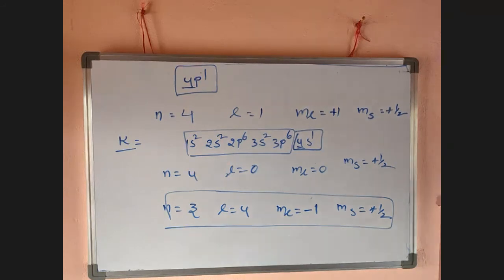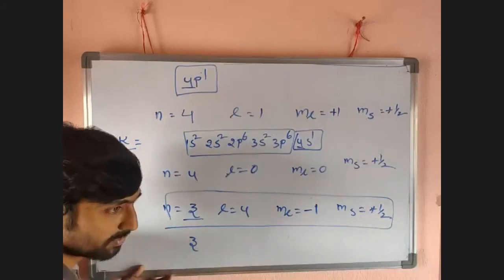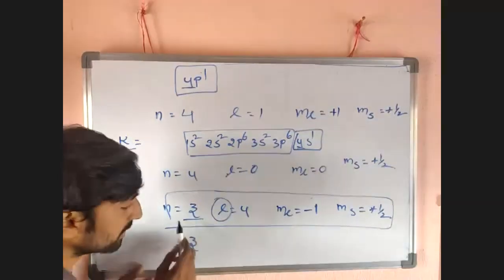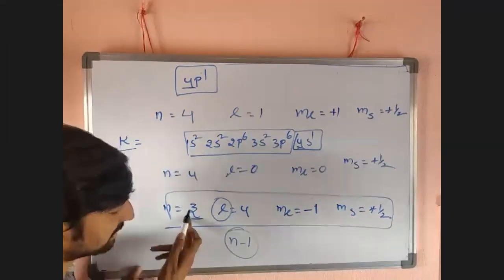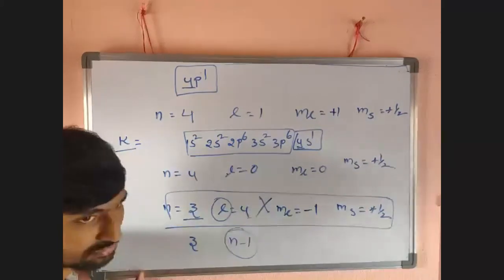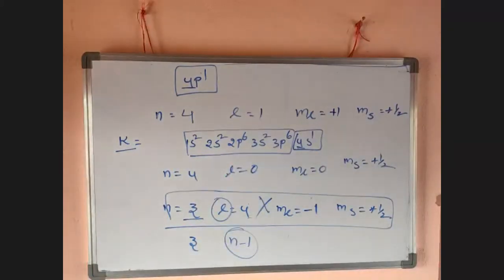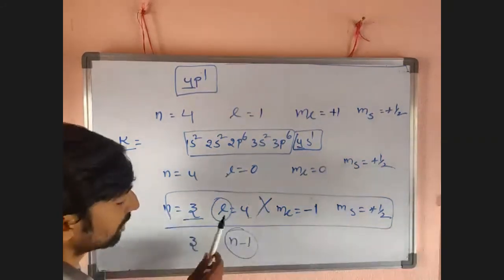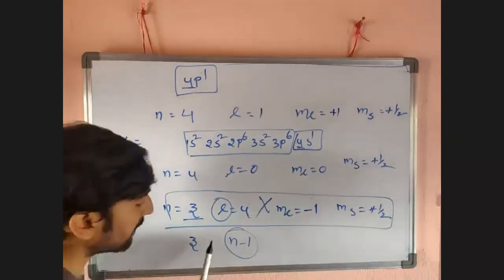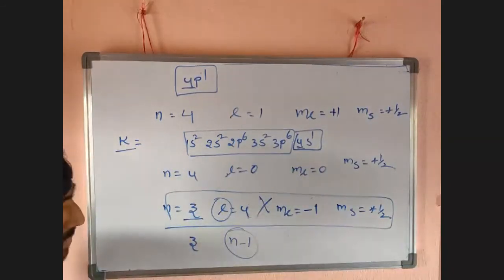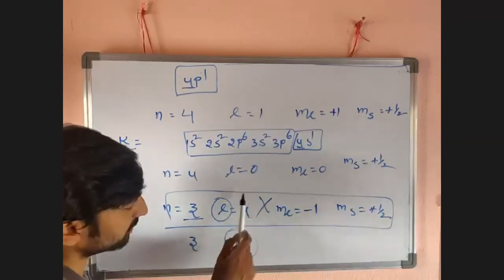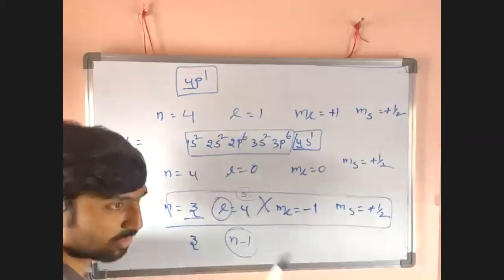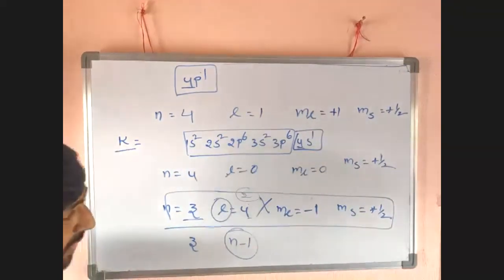Correct set of quantum numbers, look here: n is 3. What is the L value? L depends on n; it only goes up to n minus 1. With n value 3, if L is 4, it is wrong. That is not a correct set of quantum numbers, because L depends on n up to n minus 1. Here n equals 3, so the maximum you get is 2: 0, 1, 2 only. You cannot get anything extra.